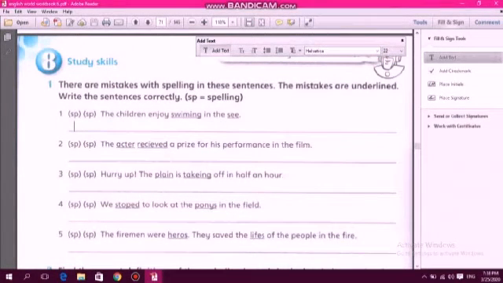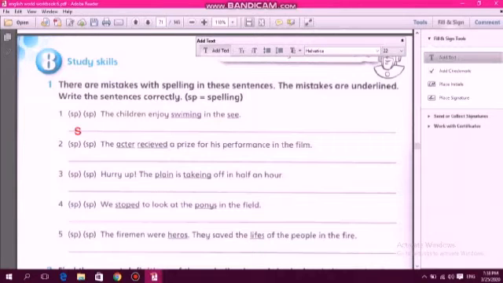Write the sentences correctly. SP means spelling. This means that we only have spelling mistakes. يعني هون عندي خطأ صغير بالspelling. حرف نغيره، حرف زايد، حرف ناقص، هو هاد اللي راح نغيره. طبعا الكلمات اللي هم عليهم خط.